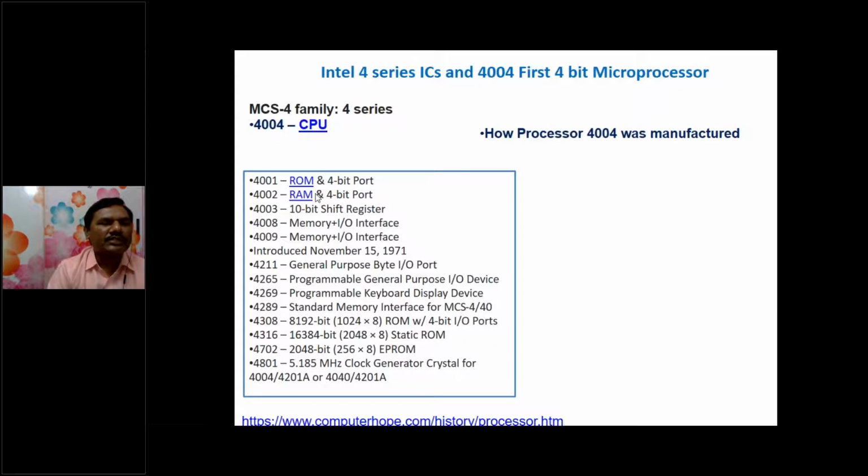Next, they manufactured a shift register for storing or shifting data. Then they started using these registers and thought, why don't we design one more chip, called the 4004 microprocessor? The microprocessor fetches data from the memory, but it internally has a shift register. So these are the different types of 4 series ICs. One of the 4 series ICs was the 4004. It was manufactured in the year 1970, and its clock frequency was 674 kilohertz.